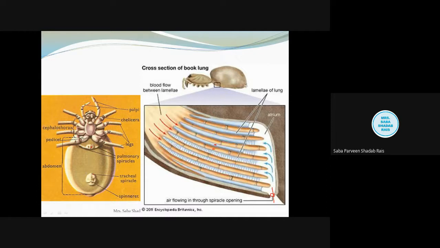Now when the new gas comes, this new fresh air will relax the dorsoventral muscles also, and this pulmonary chamber will get back its original shape. After that, gaseous exchange will take place in between these lamellar spaces, and the blood will become oxygenated, and whatever carbon dioxide was present will be expelled out. Any doubt, students?